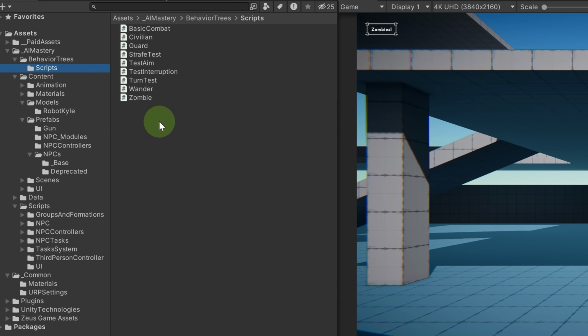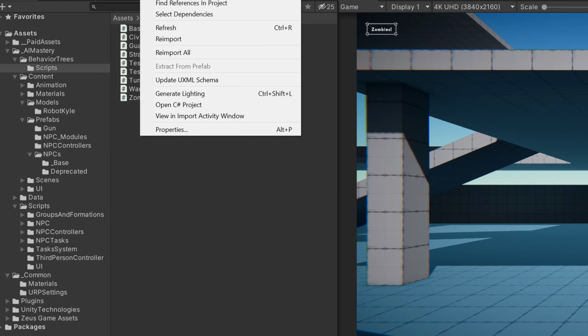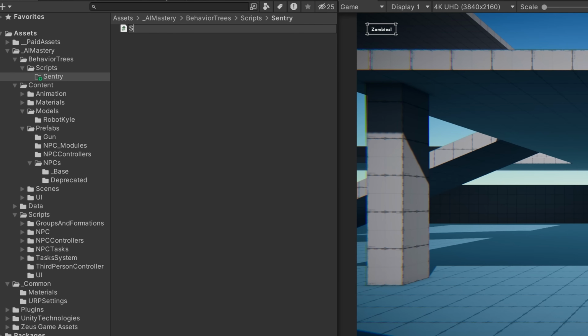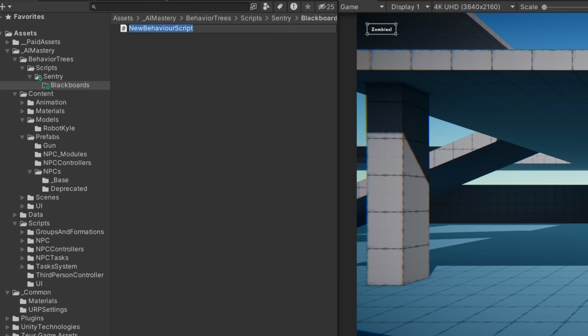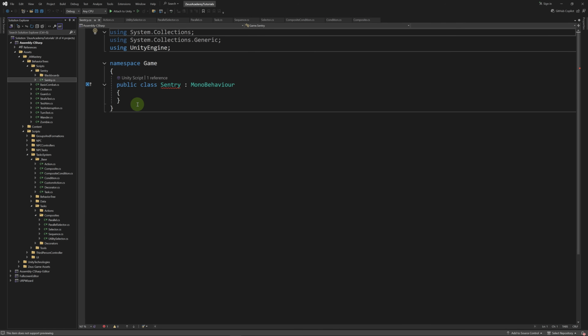Then let's create a Sentry script here. You know what? Let's create a folder. Let's call it Sentry. We're going to create our behavior tree here. Then let's create a subfolder called Blackboards, and let's create a Sentry script here. Both our behavior tree and our Blackboard have the same name, but they're going to be in different namespaces.